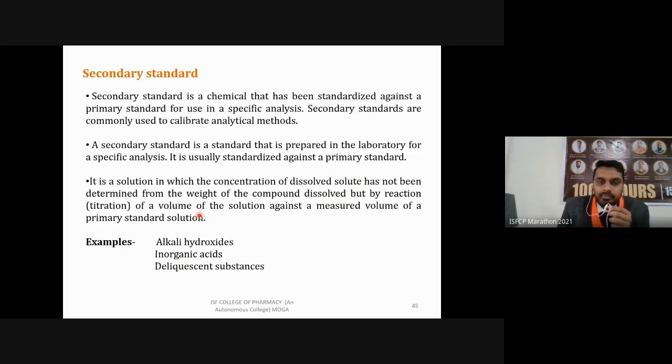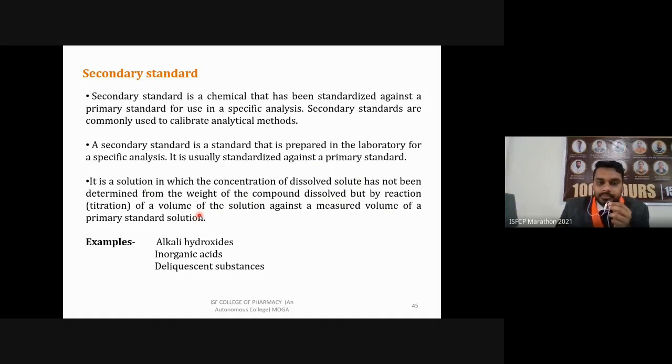But is it exactly 0.1 normal sodium hydroxide solution? Because we are preparing it in the lab, there may be some handling error. So we can't state its concentration based on the weight we weighed for making this solution. We are going to titrate it against primary standard, and based on the volume of primary standard used, we are going to calculate its concentration. That is the procedure for determining the concentration of a secondary standard.